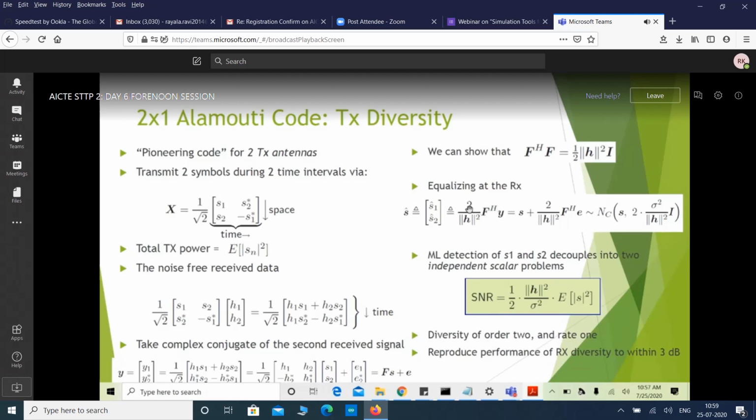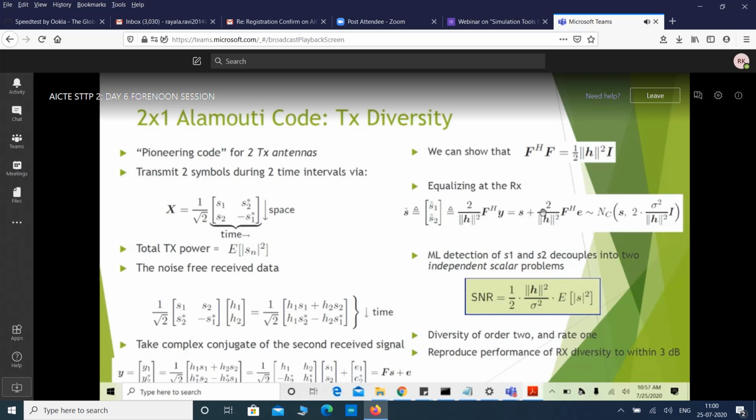Why are we doing 2 by norm H square? Since F is having a norm of half times F Hermitian, F is nothing but half times norm of H square. That's why we are normalizing this factor F with its power, we can say. That is not power actually. To normalize the F matrix we use this factor 2 by norm of H square.